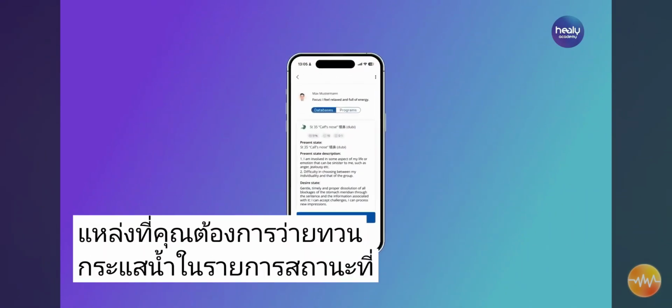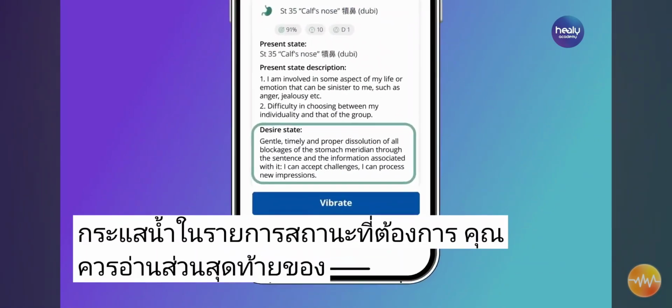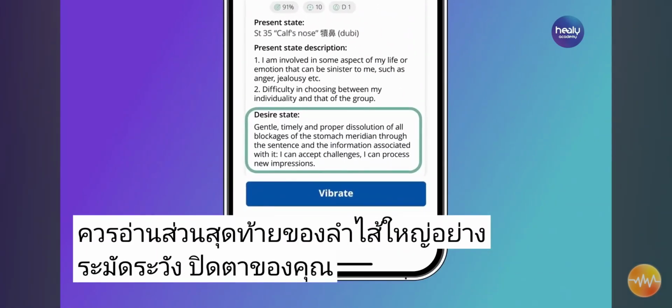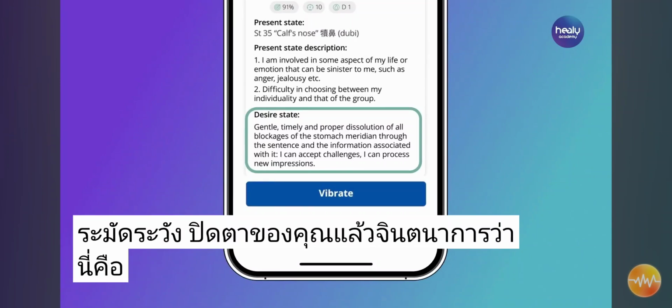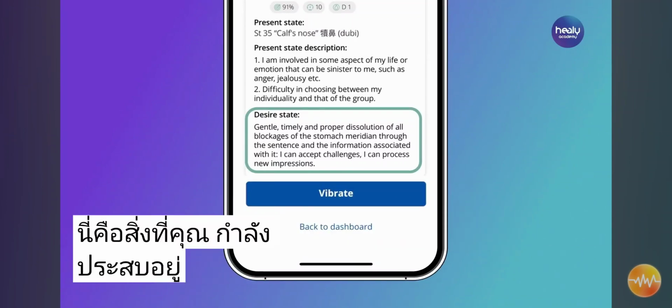In the desired state entry, you should read the last part of the column carefully, close your eyes, and visualize that this is exactly what you're currently experiencing and sense how it feels.